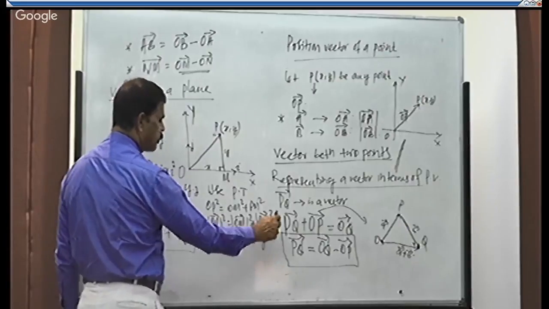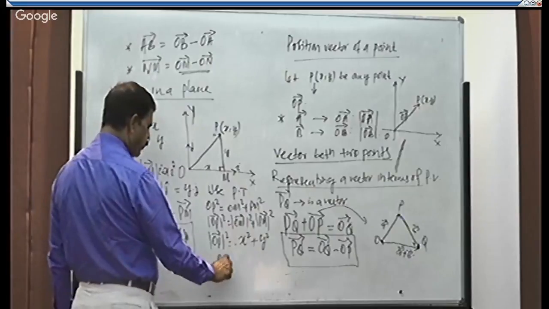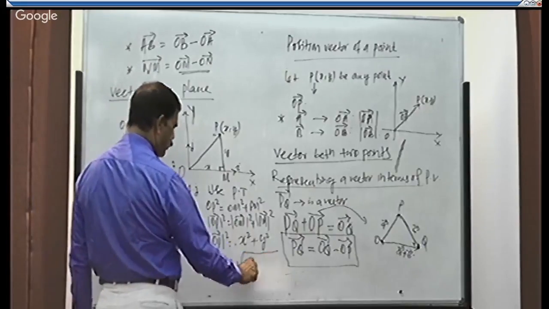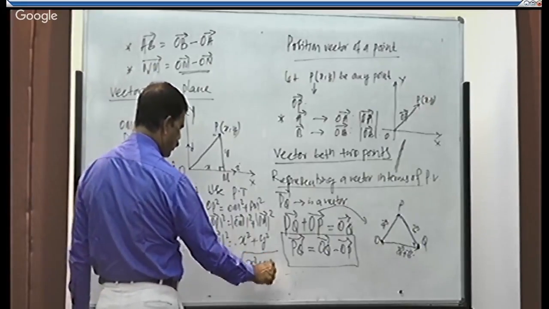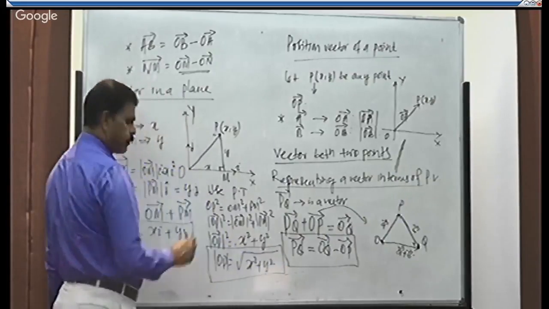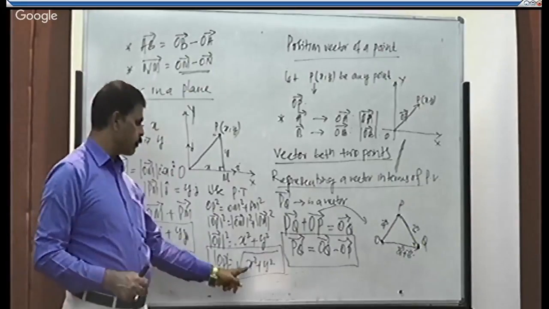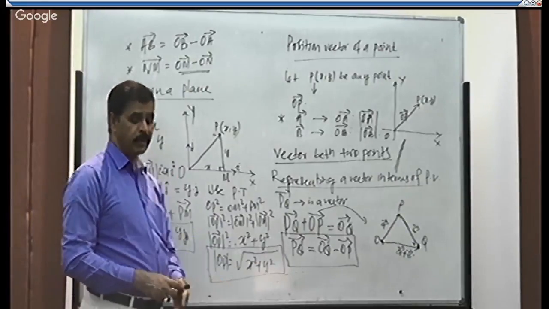What is the magnitude of j? That is equal to 1. Hence, OP is equal to what? Root of x square plus y square. That is the magnitude of a position vector in a plane. In a plane it will be equal to root of x square plus y square.